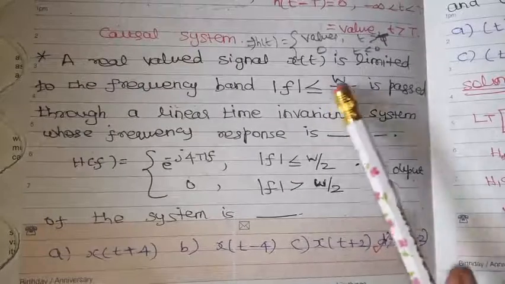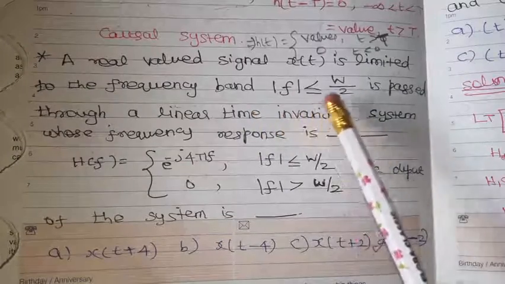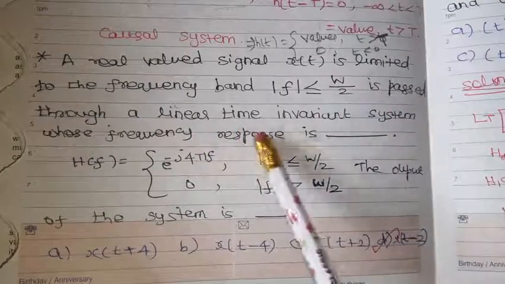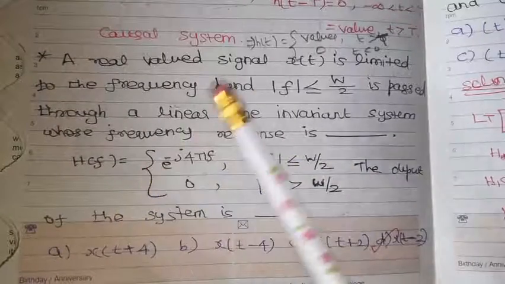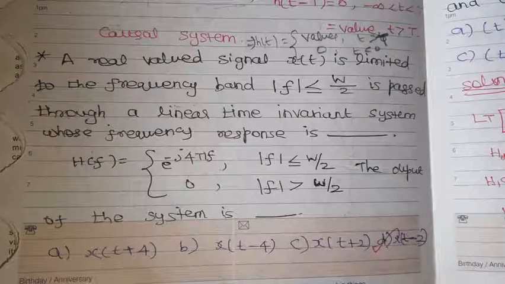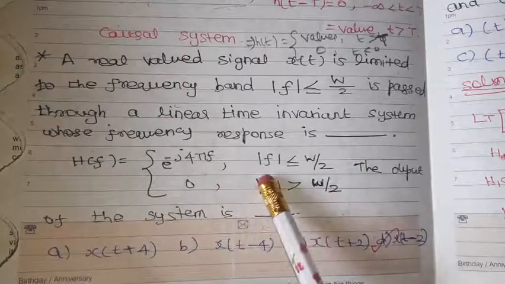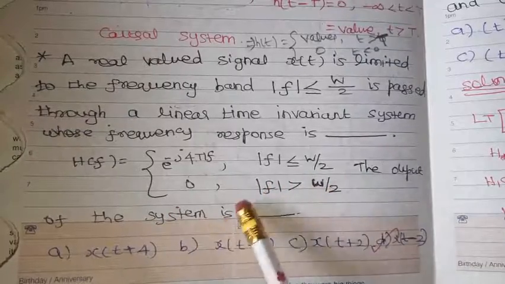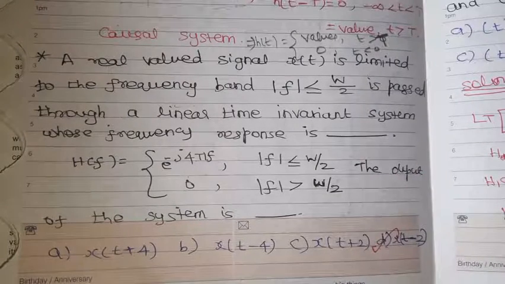A real valued x of t is limited to the frequency band mod f less than or equal to w by 2. It is passed through a linear time invariant system whose frequency response h of f is given. We need to find out the h of t value. Input signal, okay. h of f is e power minus j 4 pi f for mod f less than or equal to w by 2, and 0 for f greater than w by 2. Then we need to find out the output of the system for the given time function.